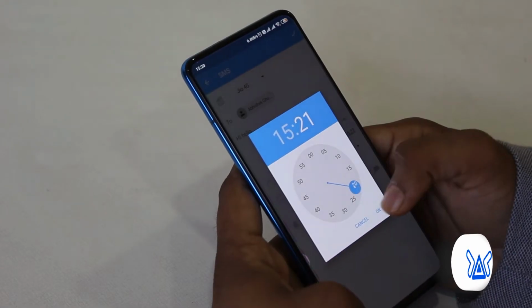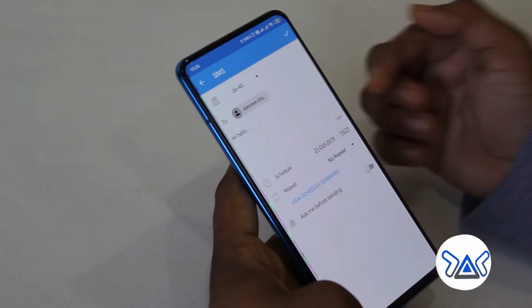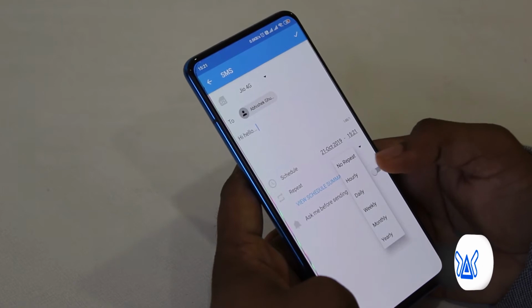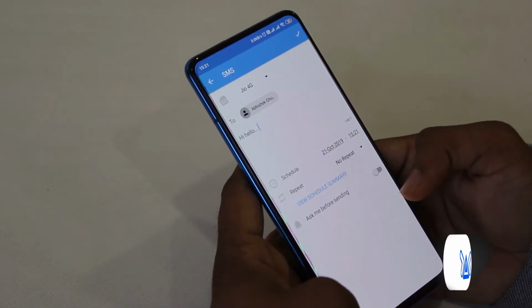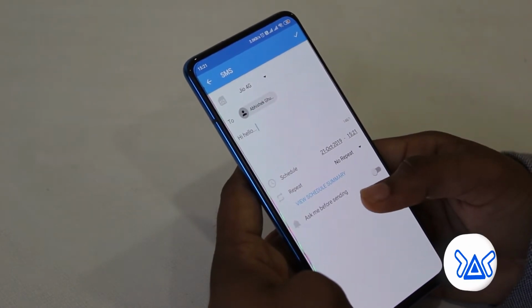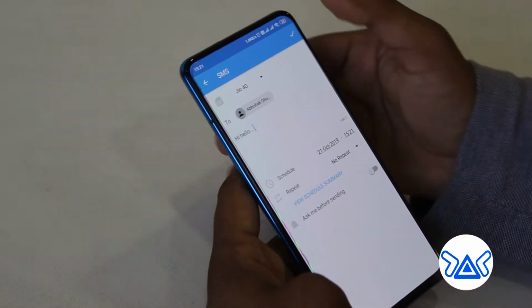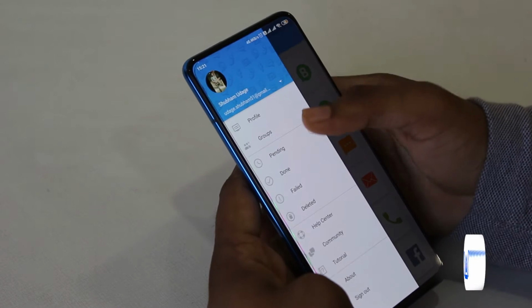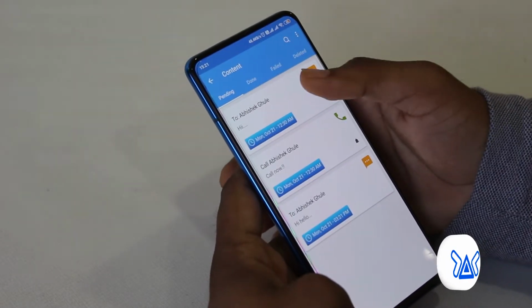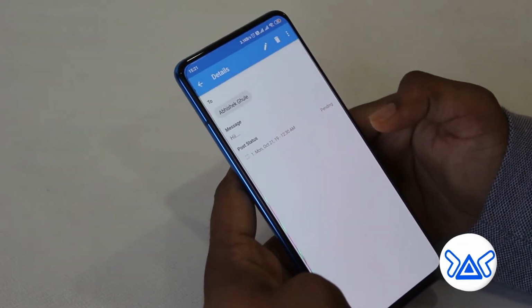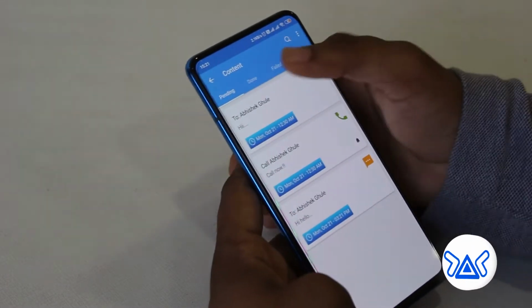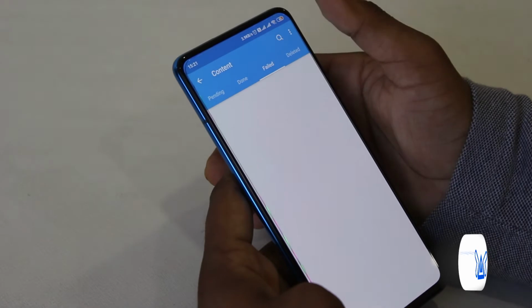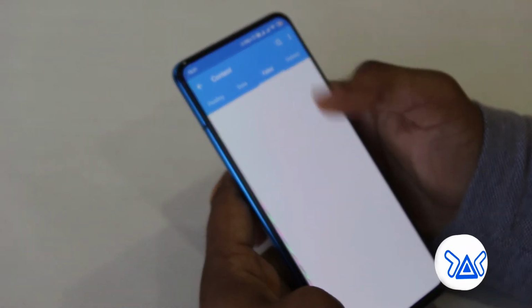You can also create a repeater over here, that is hourly, daily, weekly, monthly or yearly as per you want, and also you can ask before sending this message. So I am just clicking on OK. Now here you can see the pending one. Once it gets finished, it will come here. Then if it fails, it will come here and the deleted one will come here.